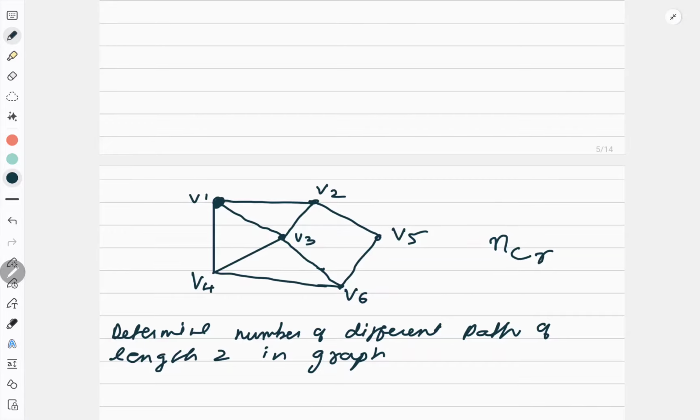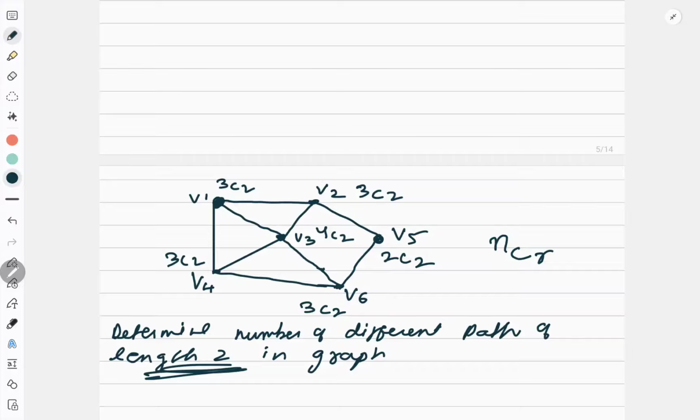Now in this particular question, find the different paths of length 2. So now at the vertex V1 I will have 3, right? So 3C2. Here 3C2. Here 2C2. Here 3C2. Here 3C2. And here 4C2. So this many paths I can define.